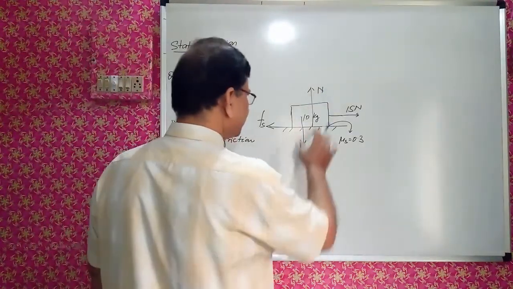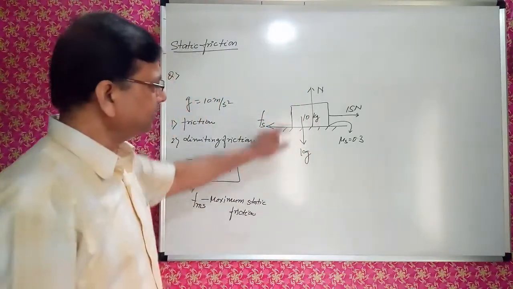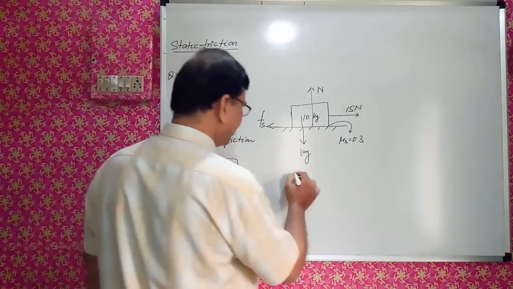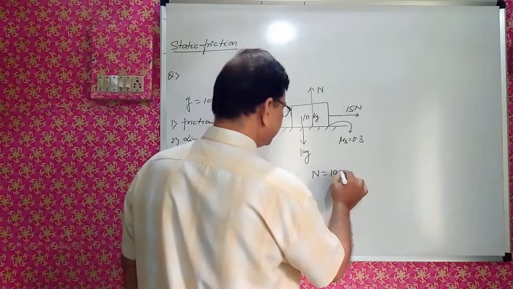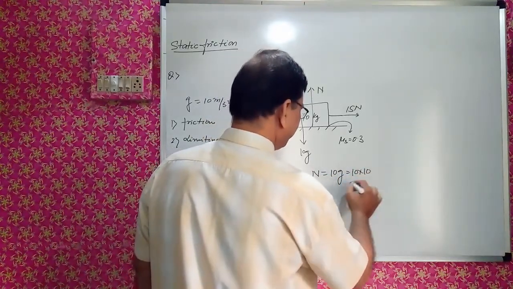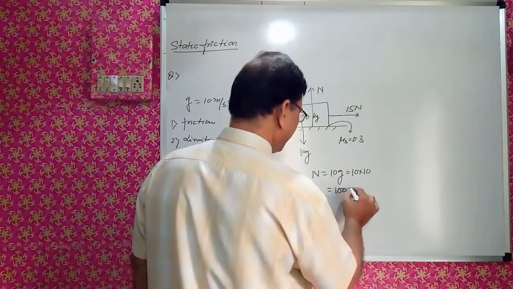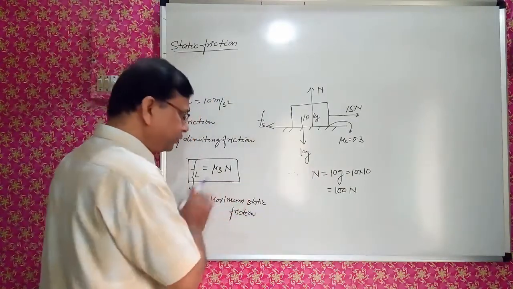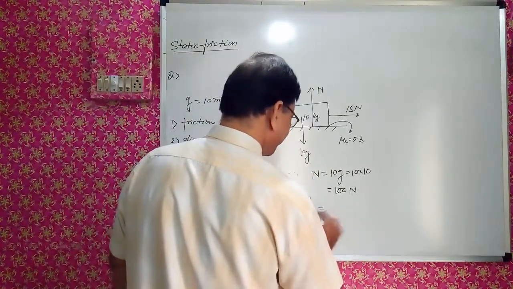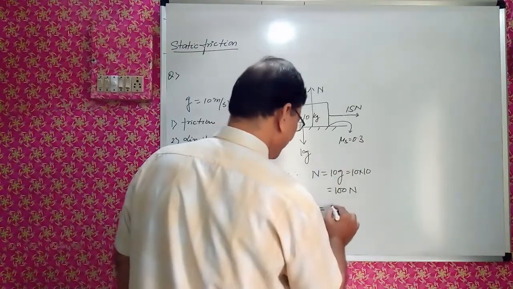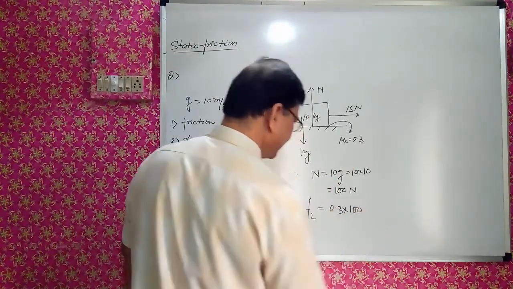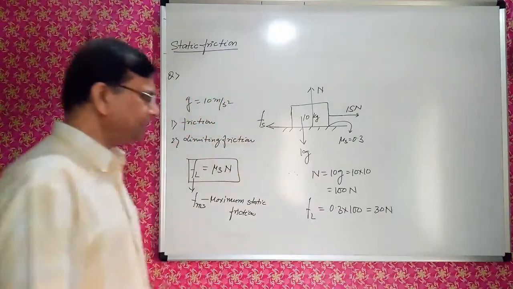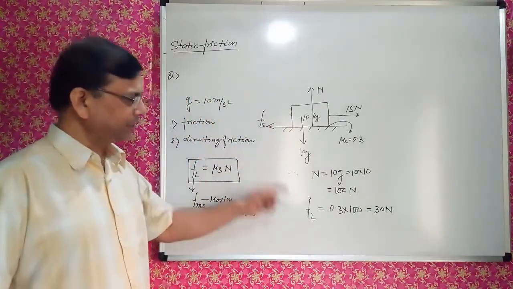So how much is the normal reaction? Since in the vertical direction there is no motion of this mass, in the vertical direction the object is in equilibrium. Therefore I will say N is equal to 10g. That is 10 into 10, that is 100 Newton. Right? 100 Newton is the normal reaction. So according to this, FL, the maximum frictional force, is mu s, 0.3, into normal reaction, 100. That is how much? That is 30 Newton. That is the maximum frictional force acting on this.